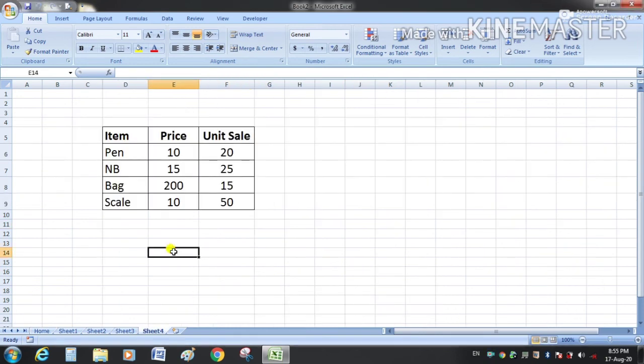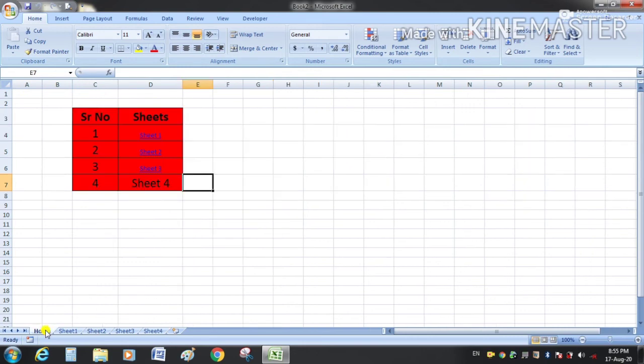Students, here on sheet number 4 I have a table, item, price and unit sale. So I can create a hyperlink to link a range of cells.